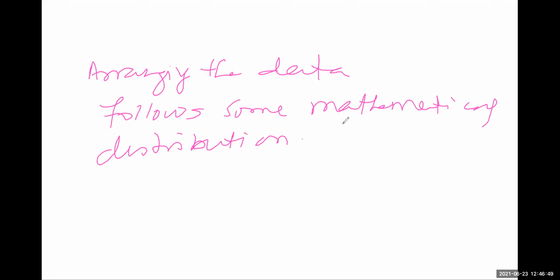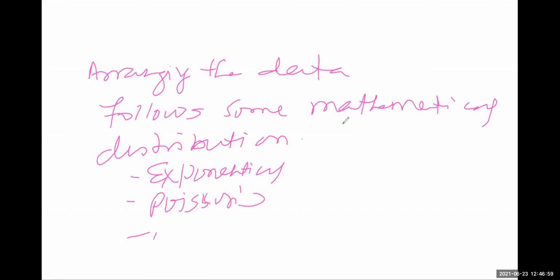That may be exponential, Poisson, normal, whatever it may be, right? And there is a beautiful theorem in statistics that says whatever form or distribution the data may have, when we combine that data, taking the sum of some data, that combination will always follow the normal distribution.